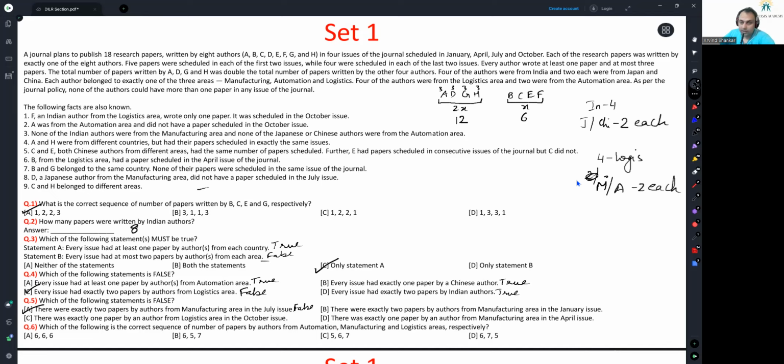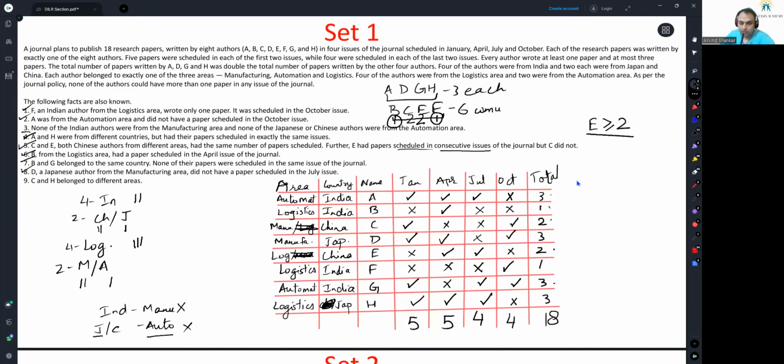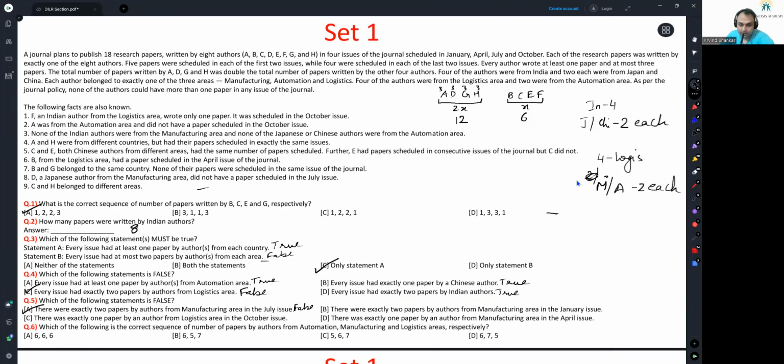Let us also go ahead and rule out other options. There were exactly 2 papers by authors from manufacturing area in the January issue. Let's see. In the January issue, manufacturing people, C and D, both have their papers. Yes. So this is true.